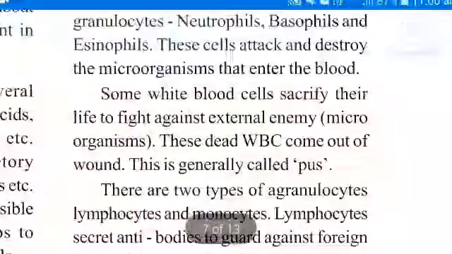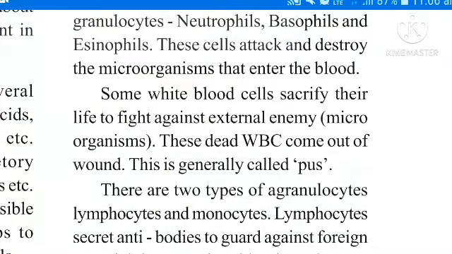Some white blood cells sacrifice their life to fight against the external enemy. These dead WBC come out of the wound. This is generally called pus, the white colored liquid. Because some white blood cells die when they fight against microorganisms, these dead white blood cells come out of the wound. Those are called pus. Remember.